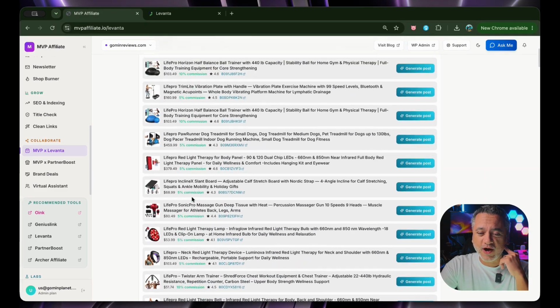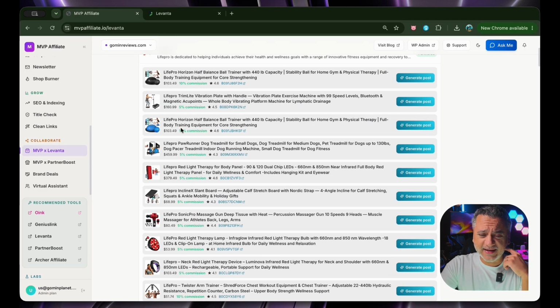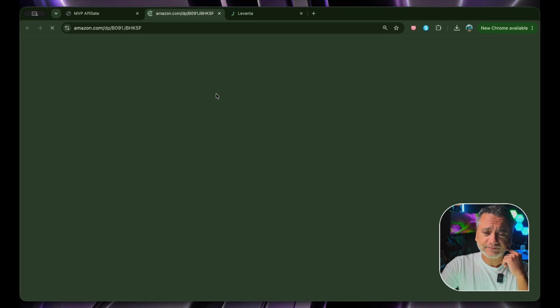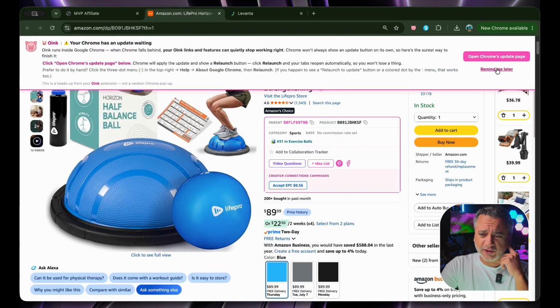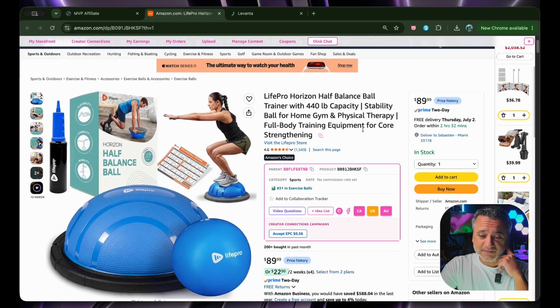I've got all the products, the stars, the ASIN, and the commission. So I know right now that there is a 10% commission on this Life Pro Horizon half balance ball. So I'm going to click on it and I want to see what it looks like. So it's an $89 balance ball.